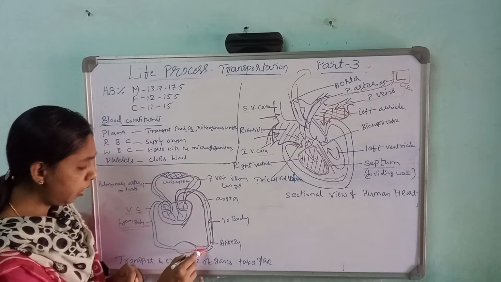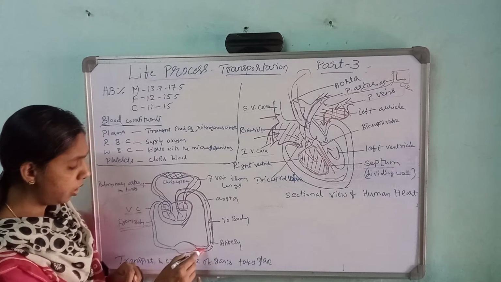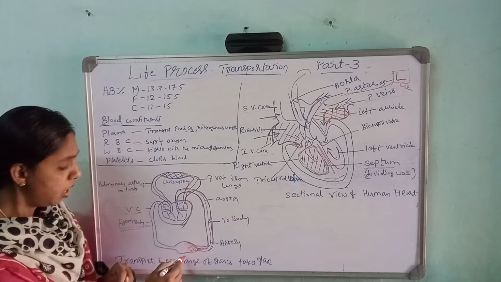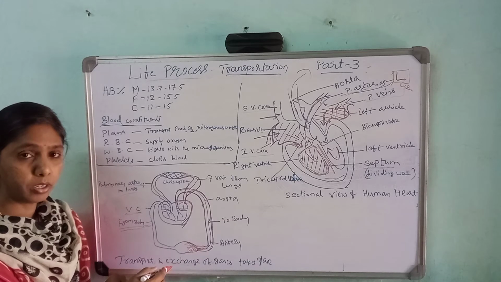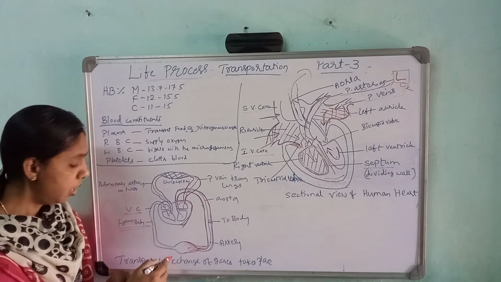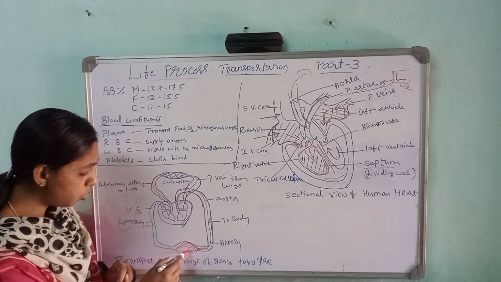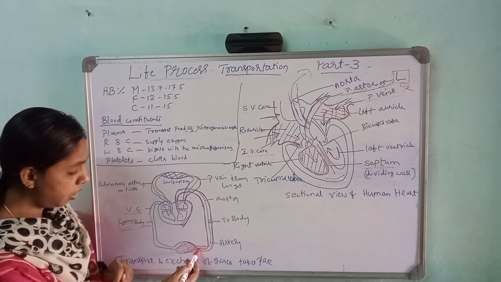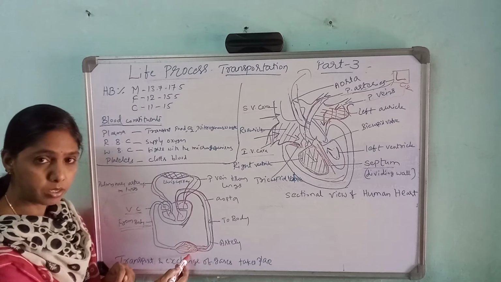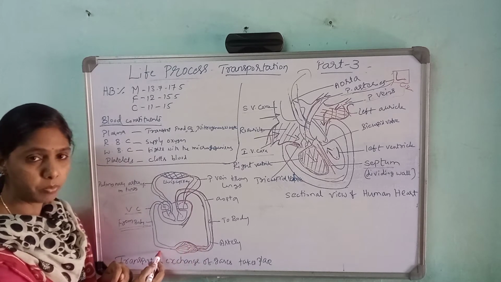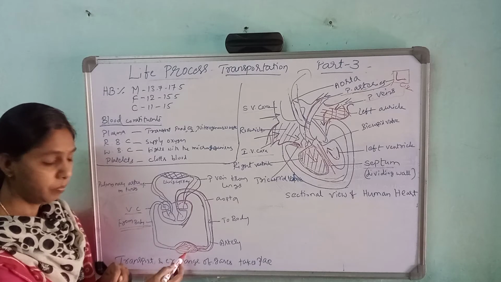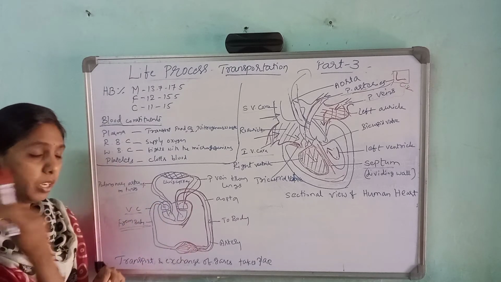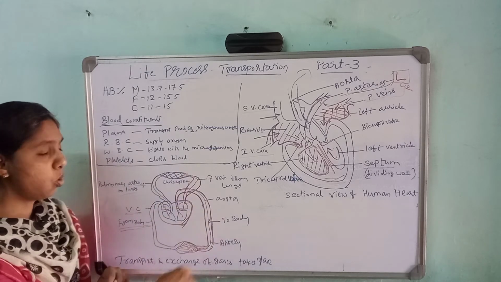Again, here it comes as an artery. Arteries divide again and become capillaries. Arteries divide and give what? Capillaries. Again these capillaries join together and form the veins. Like that it happens here. So through the veins again, all the impurities will be collected, and the same process will go on.